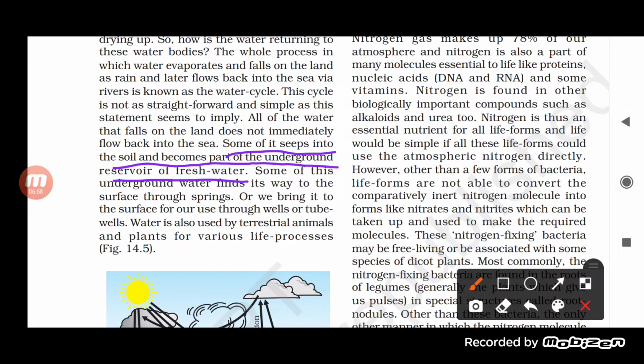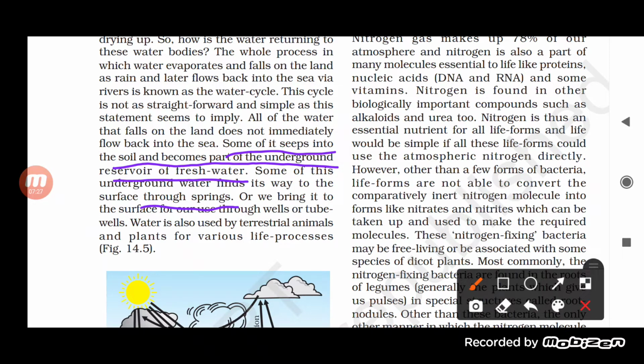Now, some of the underground water will find its way to the surface through springs, and again through the springs it will come back to the sea. So this is how we can say that the water comes back to the seas and oceans not directly but indirectly, and this helps in completing the water cycle. Okay, so this is the water cycle. You know the importance of water.